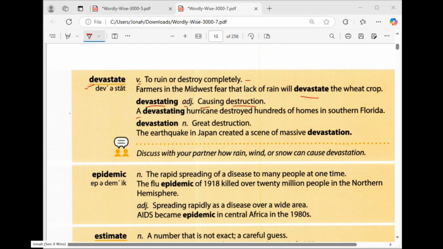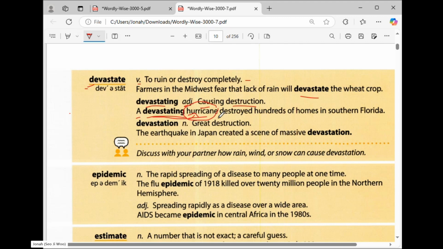Can you read it? A devastating hurricane destroyed hundreds of homes in southern Florida. Devastating means the hurricane is causing destruction. So the word devastating here describes the hurricane.